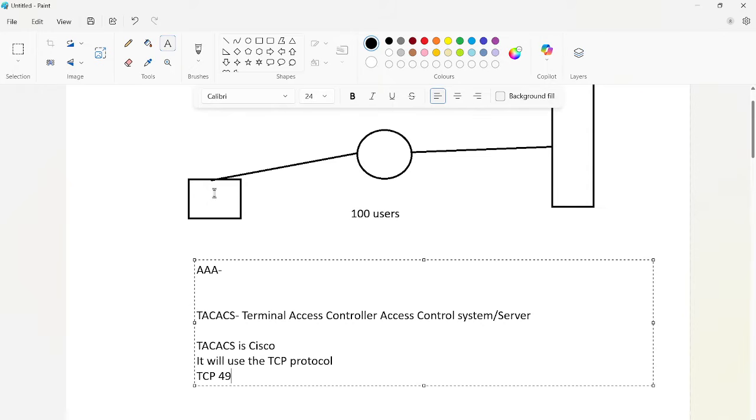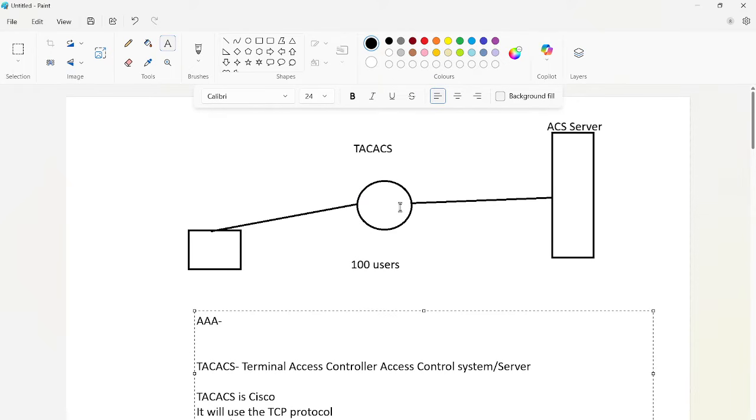It will also provide greater control of your system or your network, so that when the user tries to access the routers, you can send your user credentials.